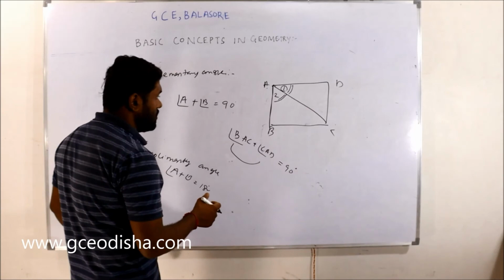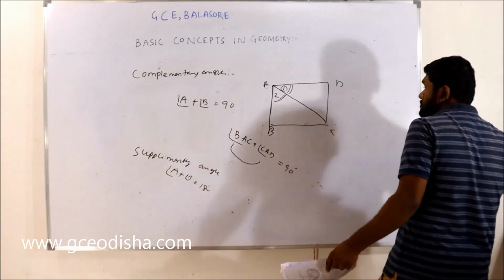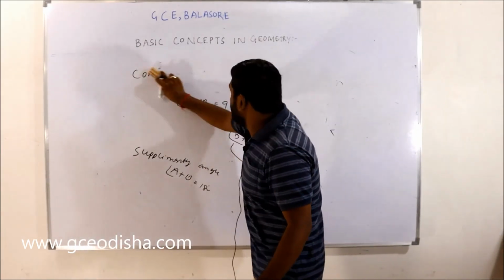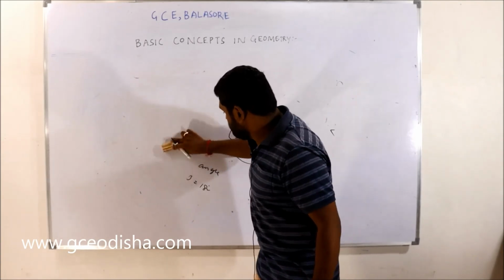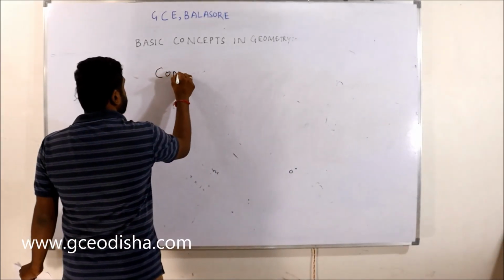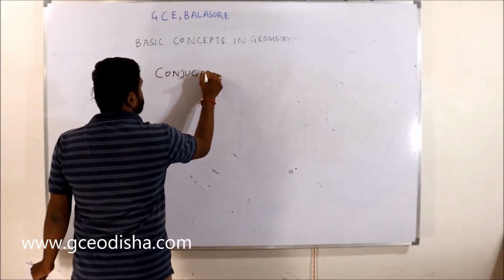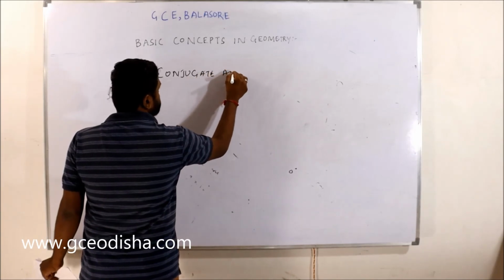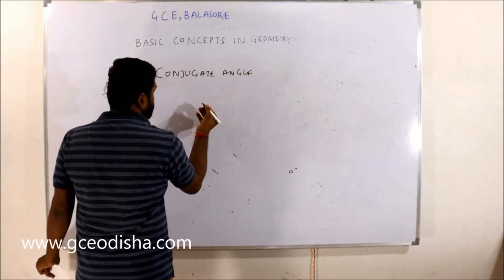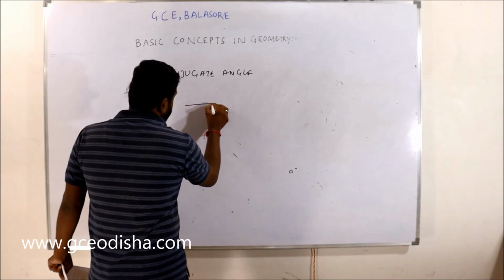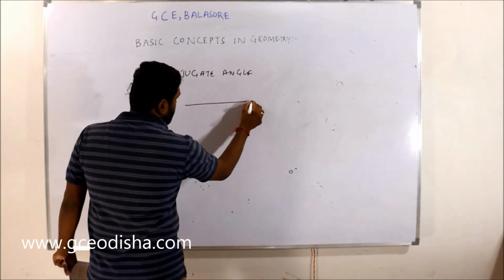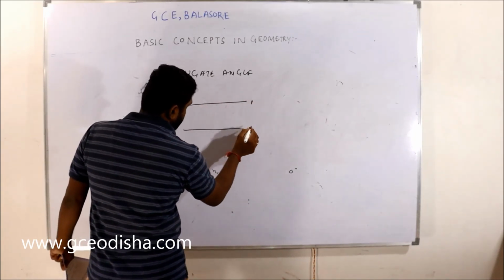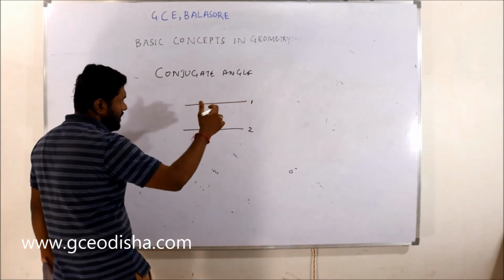And there is a concept called conjugate angles. Let's take parallel line 1 and parallel line 2. The two lines are parallel to each other.